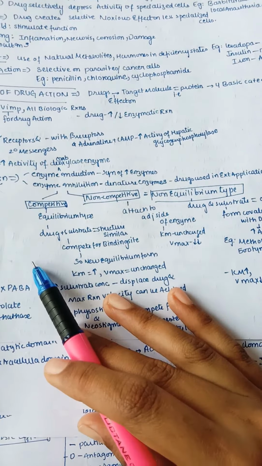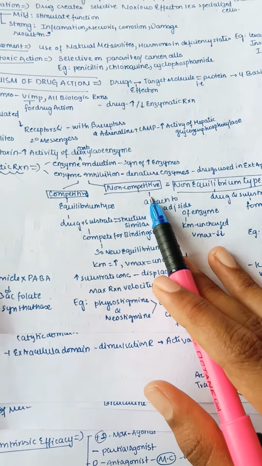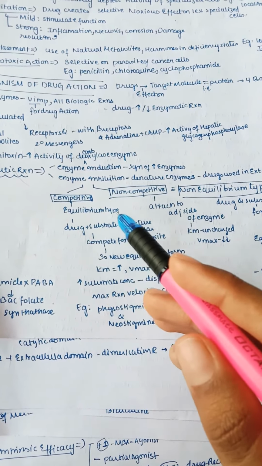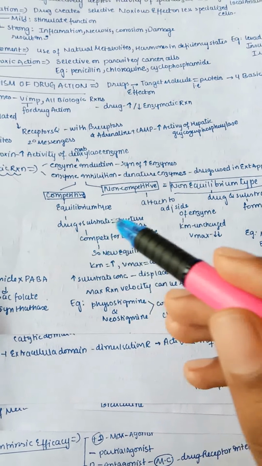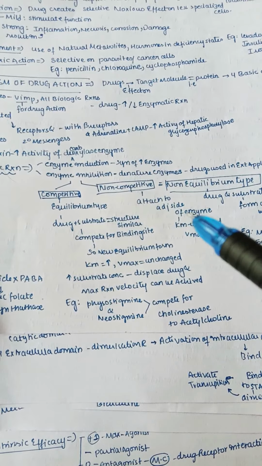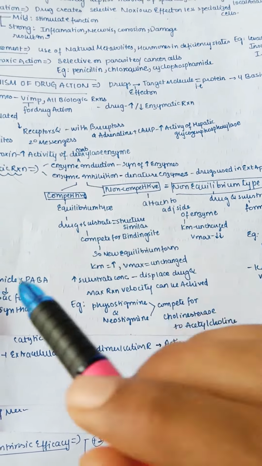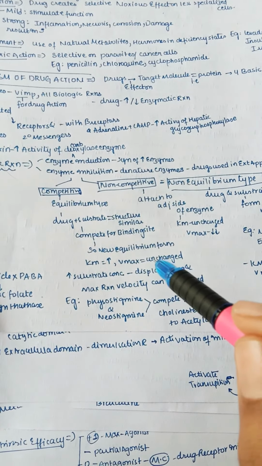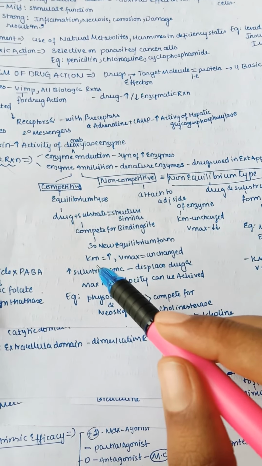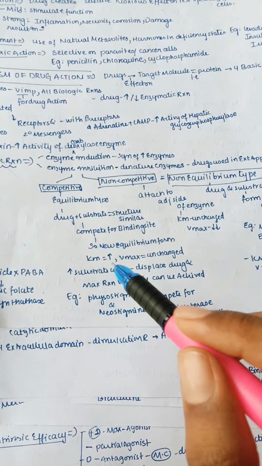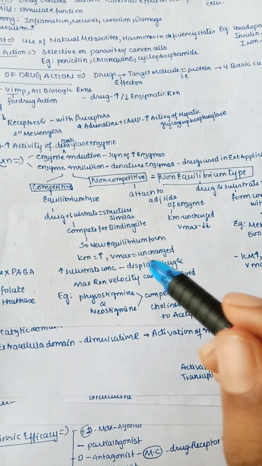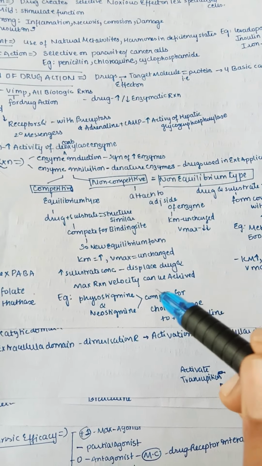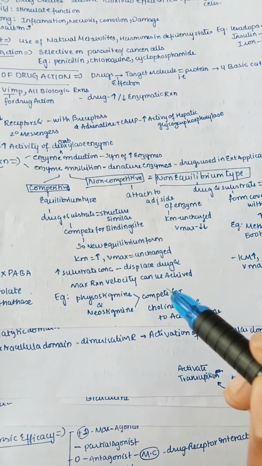This inhibition is further divided into two types, competitive and non-competitive. We know this already from our enzymes in our previous classes, right? Competitive is also known as equilibrium type, where the drug and substrate both are fighting for the same binding site, because both are similar in structure, so they can easily bind to it. They are competing for the binding site, so a new equilibrium is now forming. Here the Km, the rate constant of reaction, is increasing. Vmax, the velocity, is unchanged here. So an increase in substrate concentration may displace the drug and maximum reaction velocity can be achieved.